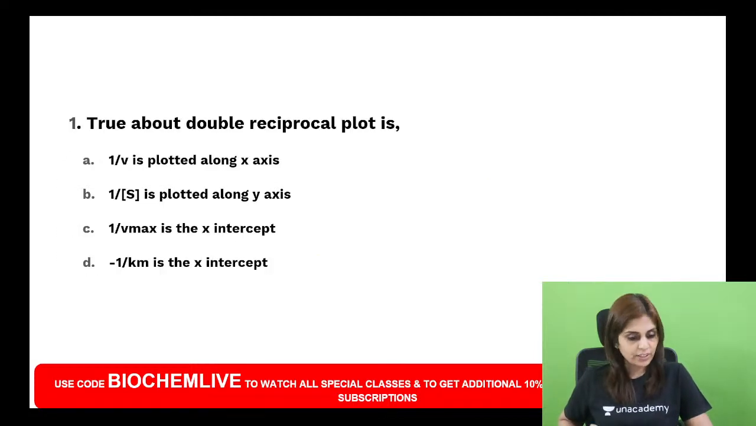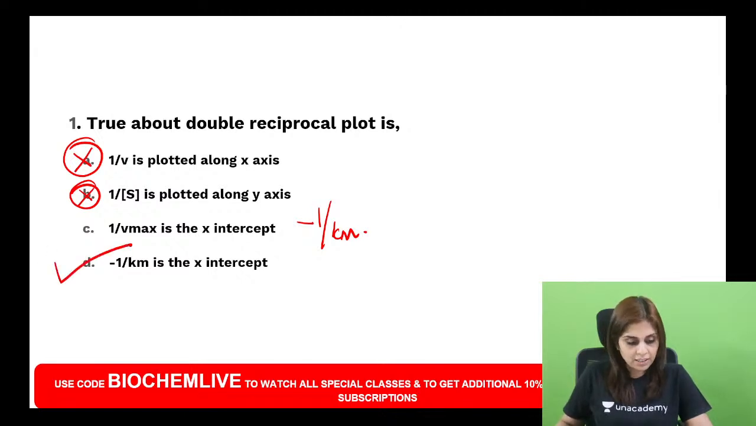Okay. So can you tell me the answer now, all of you? Double reciprocal plot, what is along x-axis? Do you draw 1 by v along x-axis? No. 1 by s along x-axis. Do you draw 1 by s along y-axis? No. 1 by v along y-axis. What is the x-intercept? X-intercept is minus 1 by Km. Yes. So choice D is the right answer.